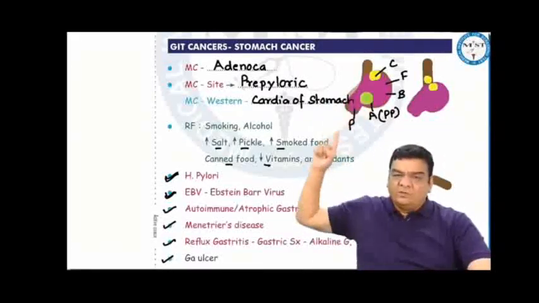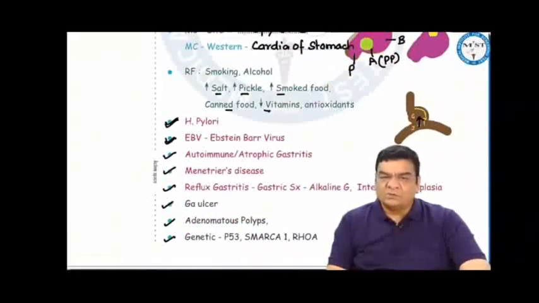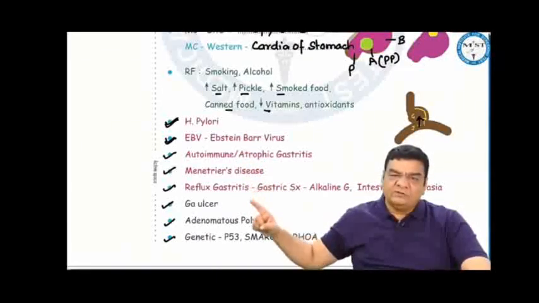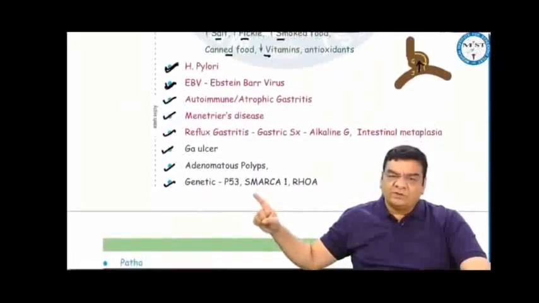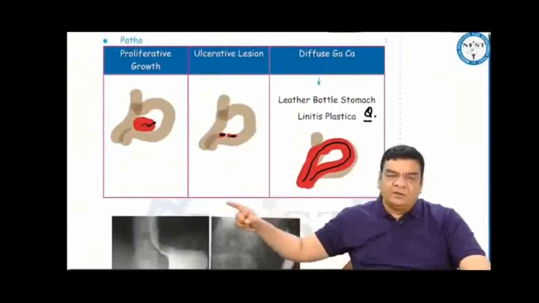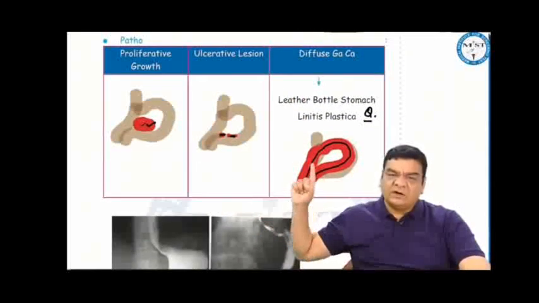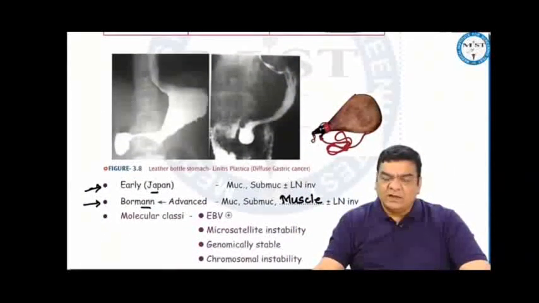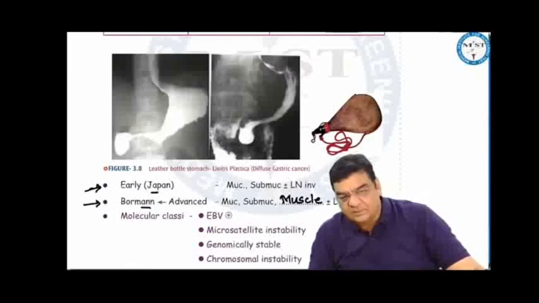Stomach cancer, most often it is adenocarcinoma, most commonly in the prepyloric region, but in Western countries it is the cardia of the stomach. Both are adenocarcinomas associated with smoking, alcohol, salt, pickles, smoked food, canned food, decreased vitamins, antioxidants, Helicobacter pylori, Epstein-Barr virus, autoimmune atrophic gastritis, Menetrier's disease, reflux gastritis, gastric adenomatous polyps, or maybe mutation in P53, and so on. Pathologically, they can present either as a growth or an ulcer. If they involve the entire stomach, a diffuse gastric cancer can present with a leather bottle stomach. This leather bottle stomach is also called as Linitis plastica.